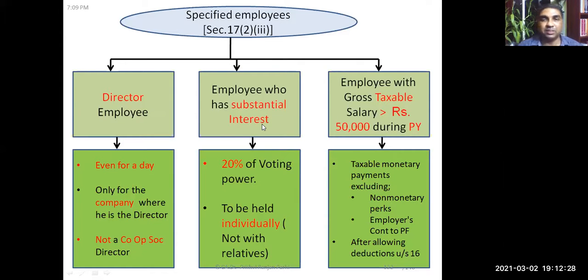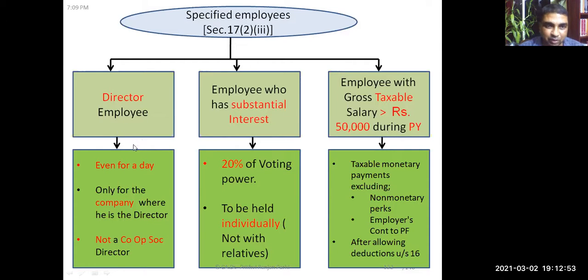He is holding substantial interest in the organization, in the entity, then he is also a specified employee. Then an employee with gross taxable salary of more than rupees 50,000 during the previous year. Gross taxable salary, and here salary means annual salary. If his annual salary is more than 50,000 rupees during the previous year, he's also a specified employee.